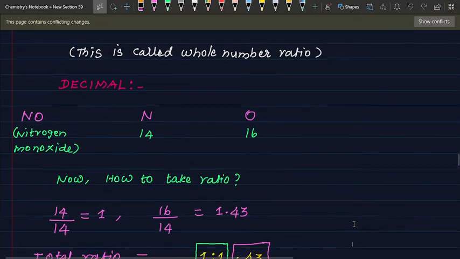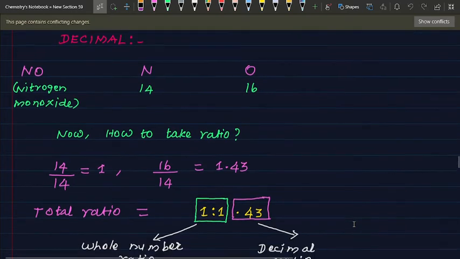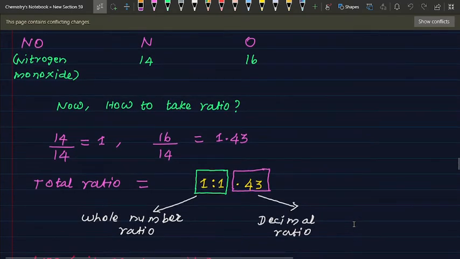See below. 14 by 14 equals 1. 16 by 14 equals 1.43. The total ratio is 1:1.43. This is the decimal ratio. Please keep it in mind. If you don't understand, watch again.